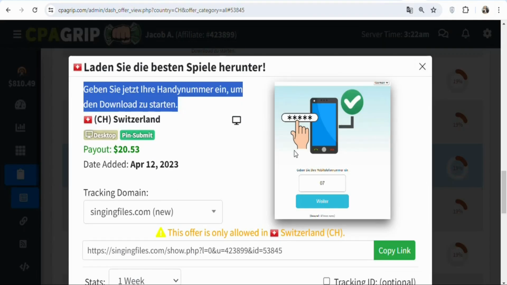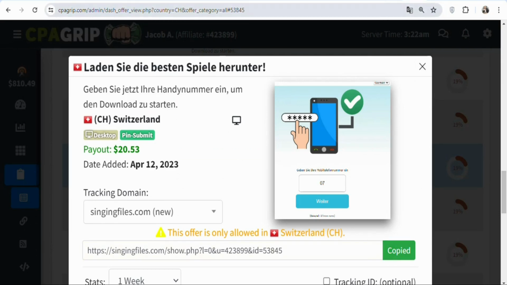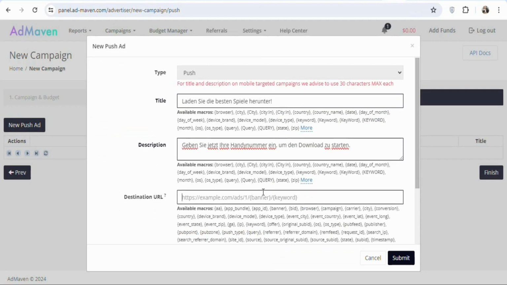Once that is done, the next step is that you have to copy your affiliate link. So click right here, copy affiliate link. Once you copy it, you're going to come back and then paste it right here. As you can see, that has been done.